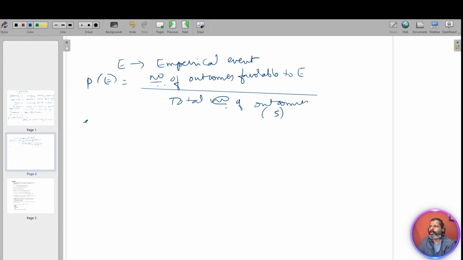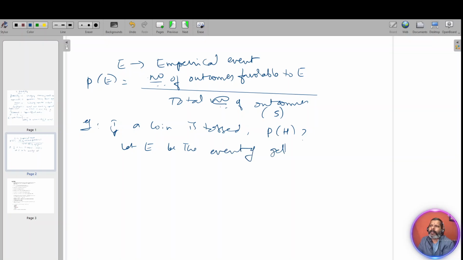For example, if a coin is tossed, what is the probability of getting head? So we'll say let E be the event of getting head.